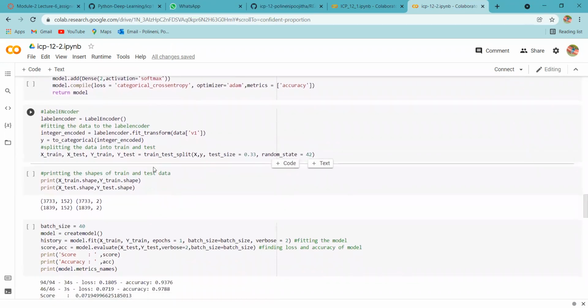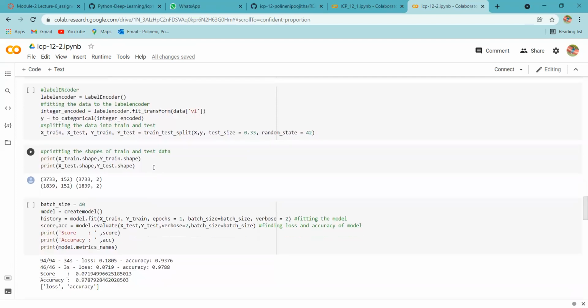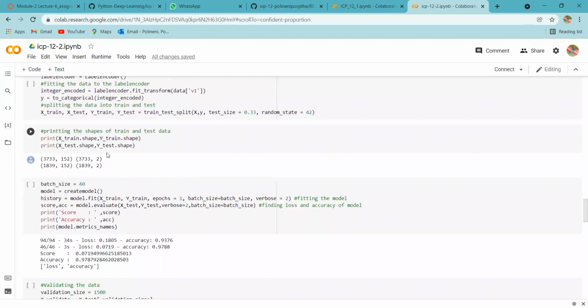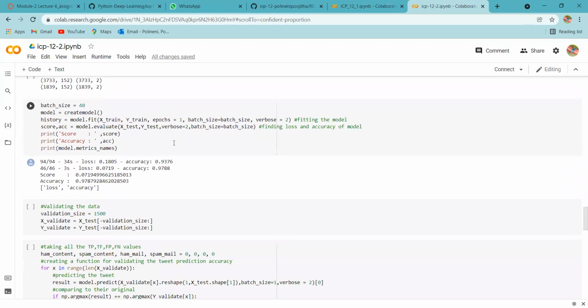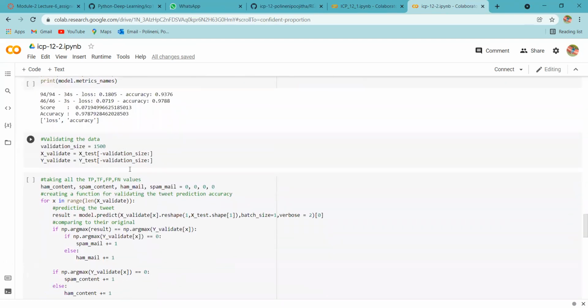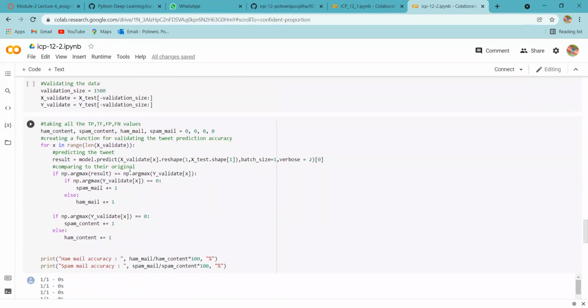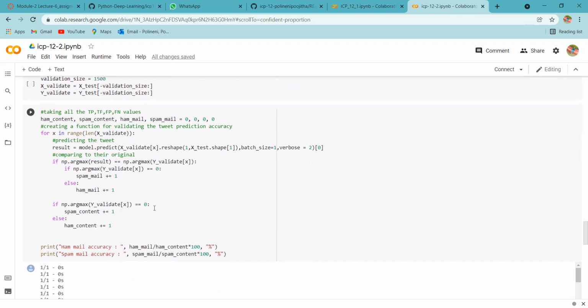After that, we have used a label encoder, and then the data is fitted with the label encoder, and the data is split into train and test datasets. And finally, we have printed the shape of the train and test data. After that, we have validated the data, and then we have chosen the TP, TN, FP, FN values and created a function for validating the tweet prediction accuracy. And we have predicted the tweet by comparing with the originals.